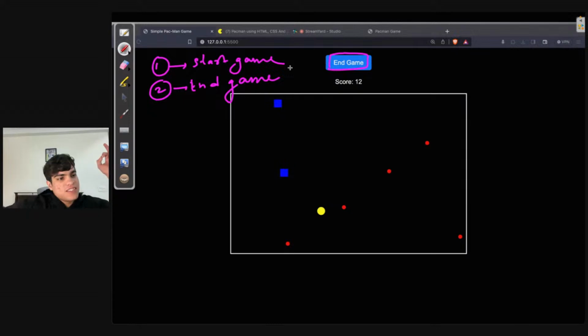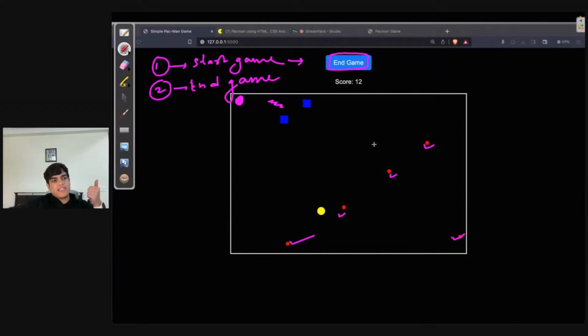For us, starting the game and ending the game is nothing but a function that we call. Whenever we are starting the game, we want to reset the values. I want to make my Pac-Man appear over here. I want 5 eating items to be there. And I want to get rid of all of my ghosts.